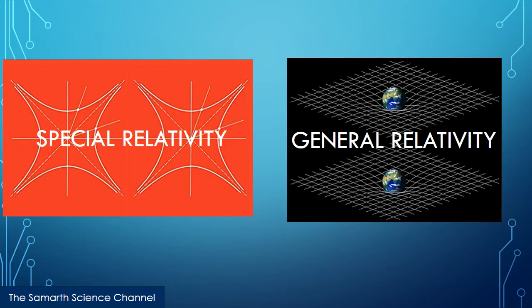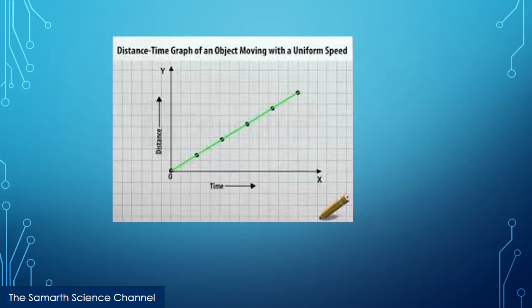The special theory of relativity, published in 1905, which is the one we'll be covering today, and the general theory of relativity, published in 1915, which we'll cover in the next video. The special theory of relativity applies to uniformly moving objects. A uniformly moving object is an object possessing a constant speed without any acceleration or deceleration.